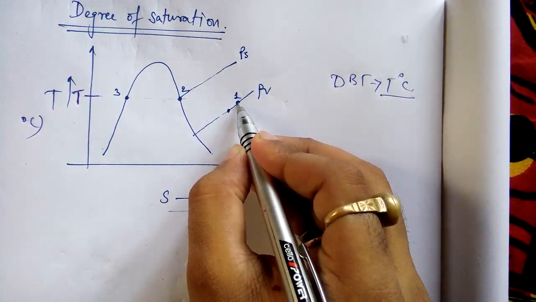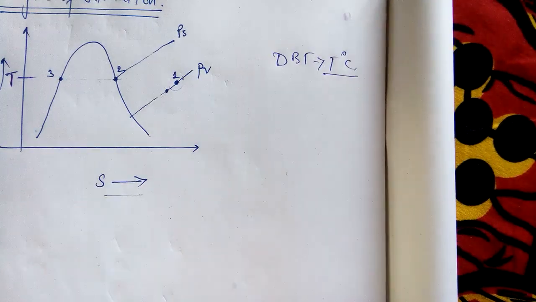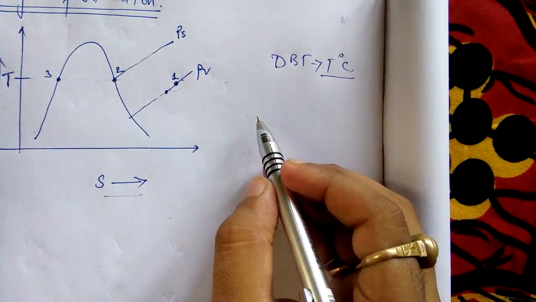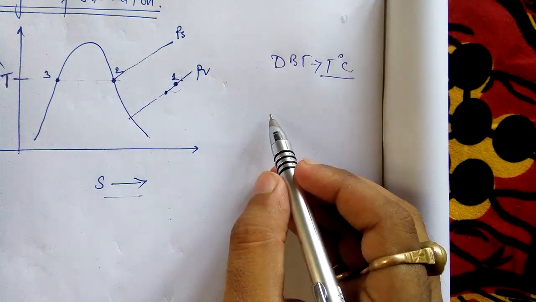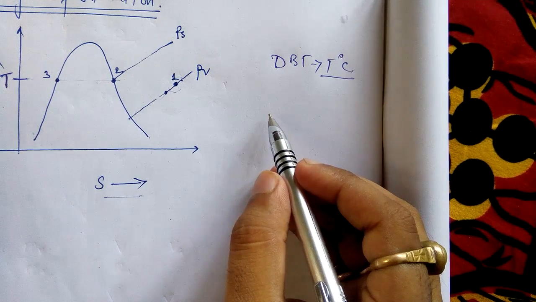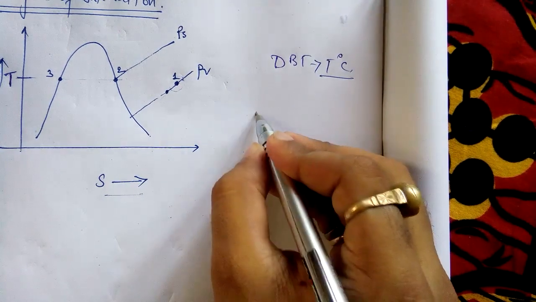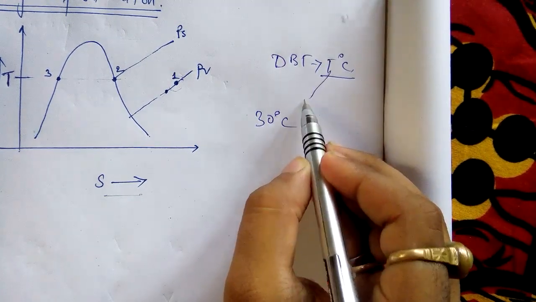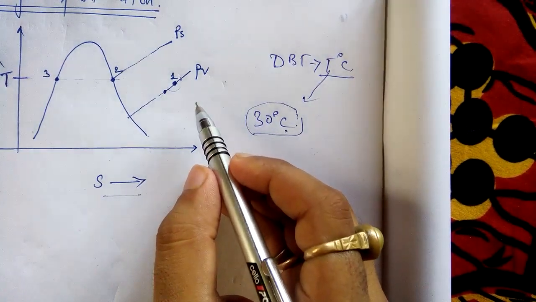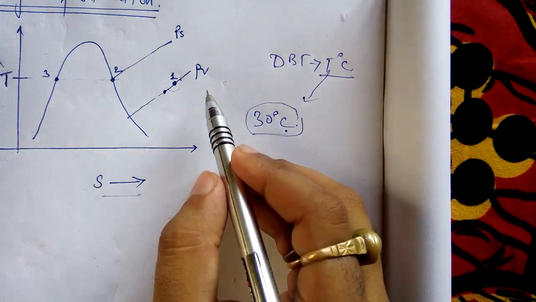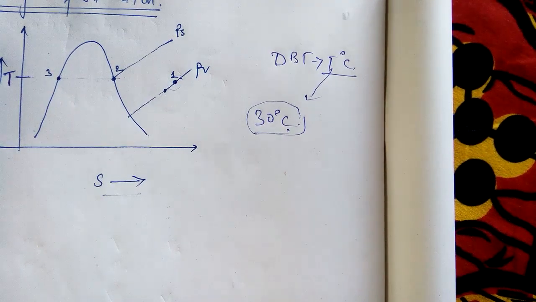suppose you are here. What is this region? Superheated region. First, the moisture. So first remember this point. The moisture that is present in the ambient or in the atmosphere, it is in the superheated form. Suppose at 30 degrees Celsius, this T degree Celsius is 30 degrees Celsius, there is moisture present in the air in the superheated form, and it is unsaturated, and the air is unsaturated.